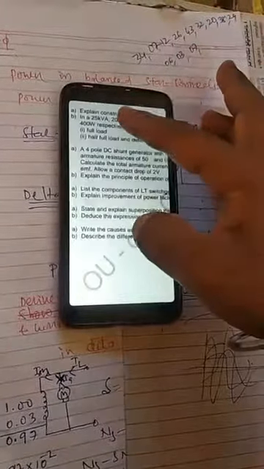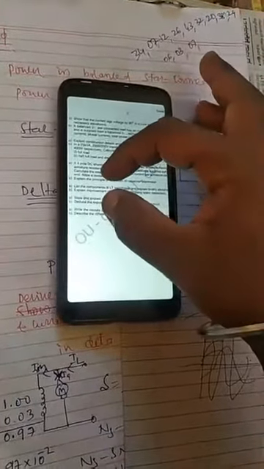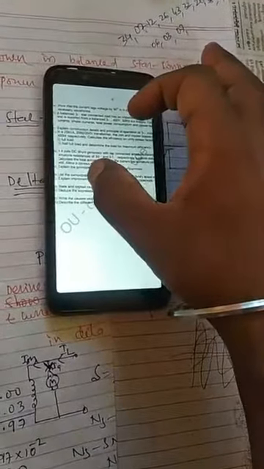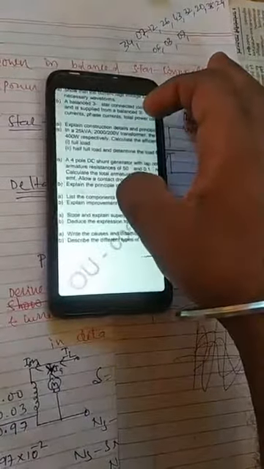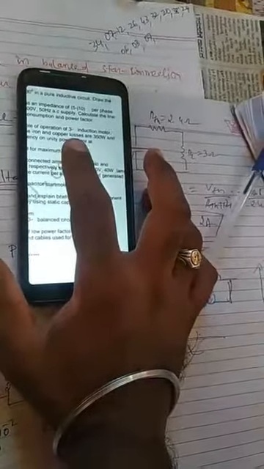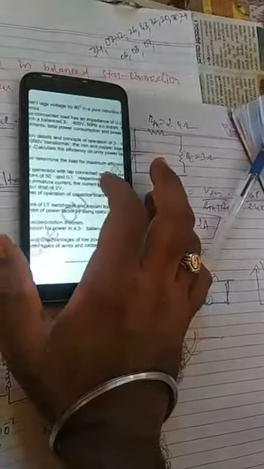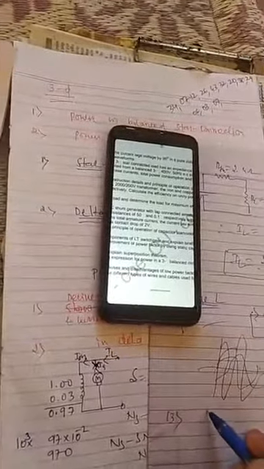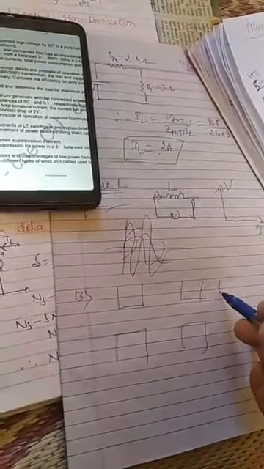This is over now. So here, for the 13th question, explain the constructional details from unit 3 and the working principle of operation of a three-phase induction motor. So we have to write the working principle of the three-phase induction motor in the 13th question. Four diagrams will be there like this. You have to consider different scenarios. It is there in my assignment questions.